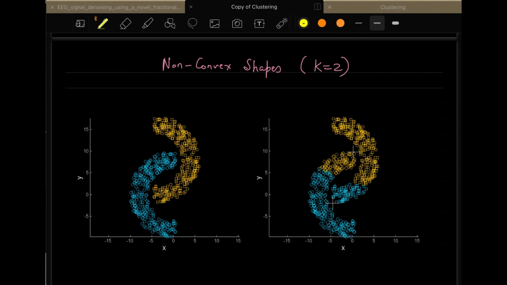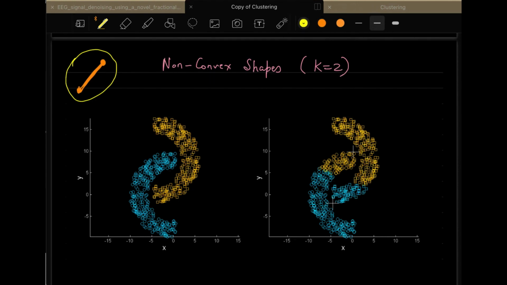A convex shape is one where, if you take two points and they can see each other, basically if you have two persons standing, one here and another one here, and they can see each other, then the set in which they are enclosed is called convex. As you can see, they can see each other, so this particular set is convex. This is a very simple way of explaining convexity.